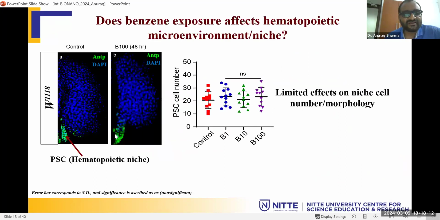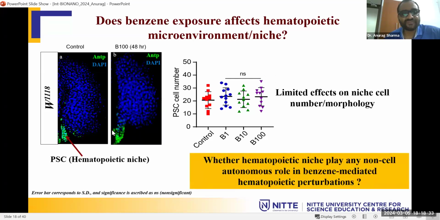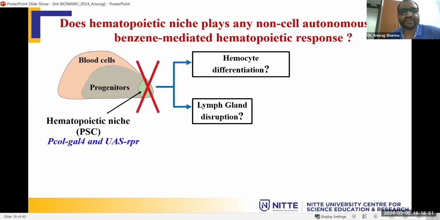So first we checked whether there is any structural damage. After the benzene exposure, we did not get any structural change in this hematopoietic niche. Then we thought maybe sometimes the hematopoietic niche also works in a non-autonomous manner. So we removed this niche genetically, because the fly gives this flexibility, we can overexpress or delete any gene. We removed this hematopoietic niche, then exposed the larvae, and checked whether we are getting the response or not.